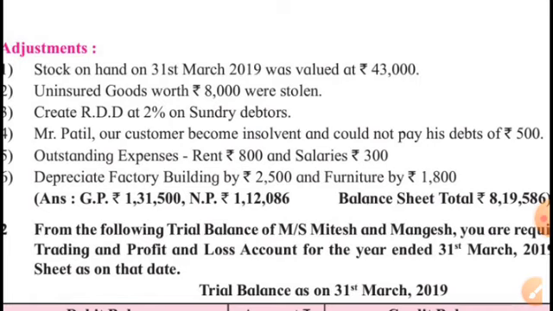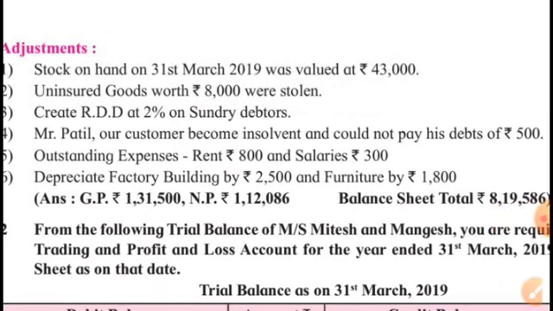And these are goods. It's a kind of outward movement of goods. Therefore, as in the previous lecture I have told you, outward movement of goods is credited to trading account. So trading account credit side by goods stolen 8,000.